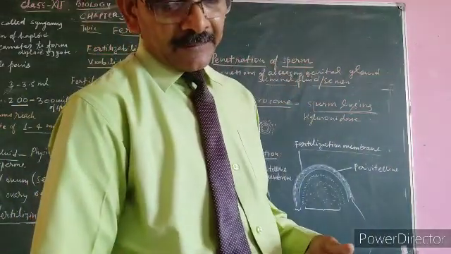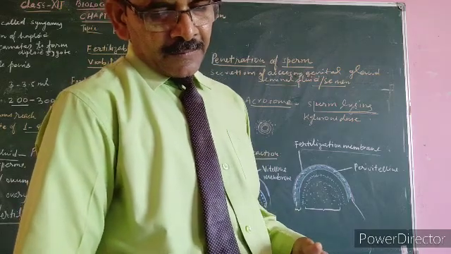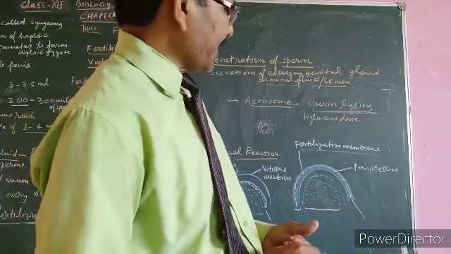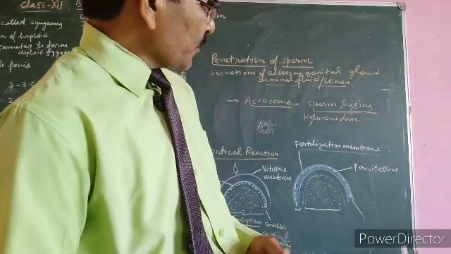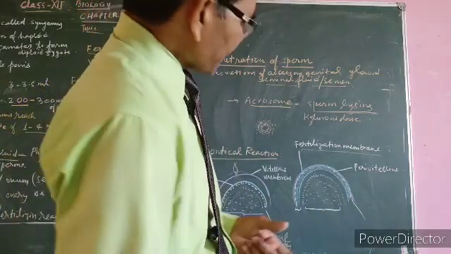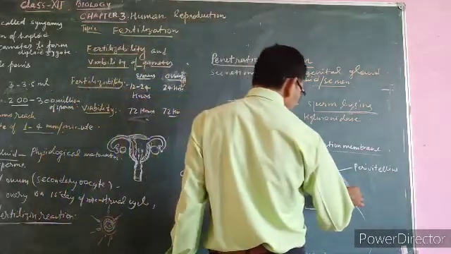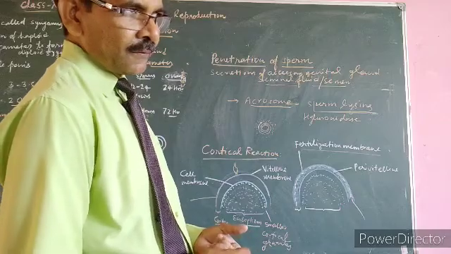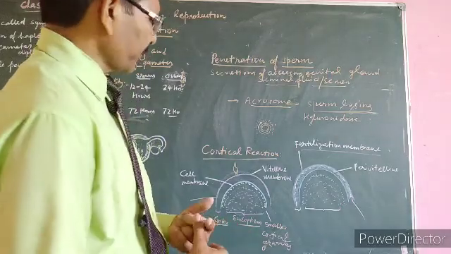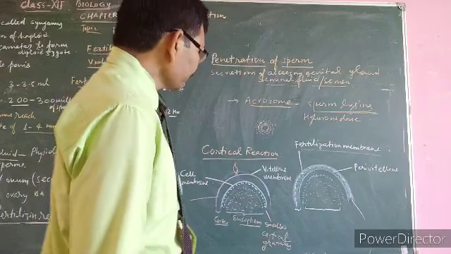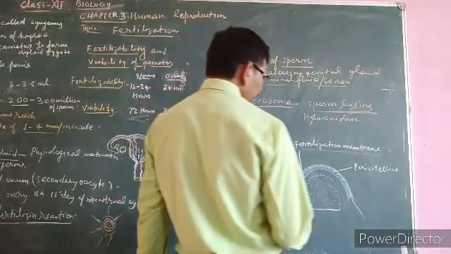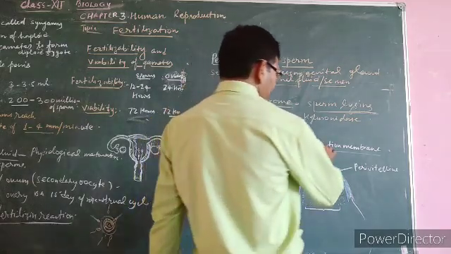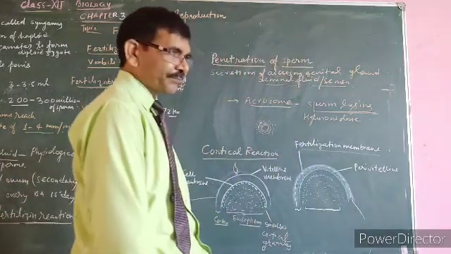Fertilization membrane is impervious to any other sperm entry. So it prevents the polyspermy. Polyspermy means entry of more than one sperm into the ovule. So this is prevented by the formation of fertilization membrane.